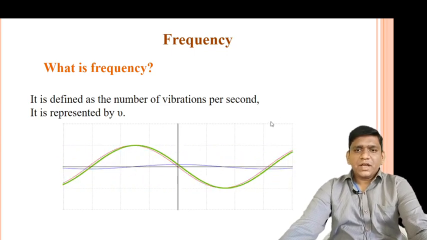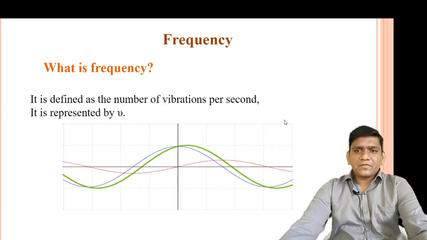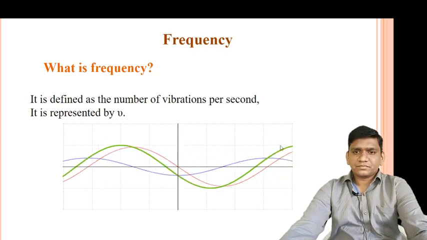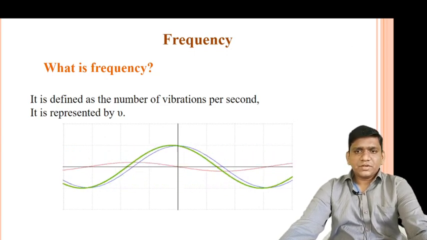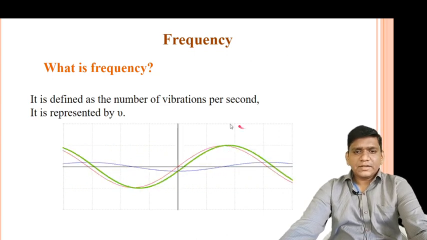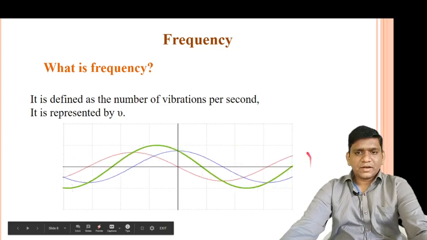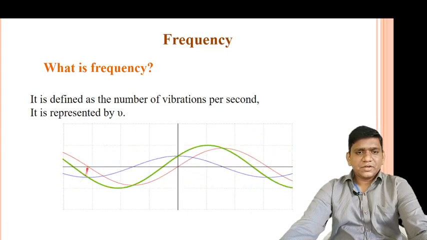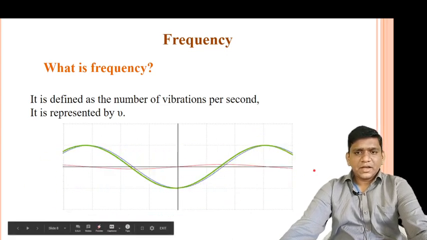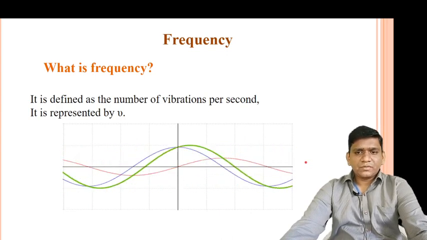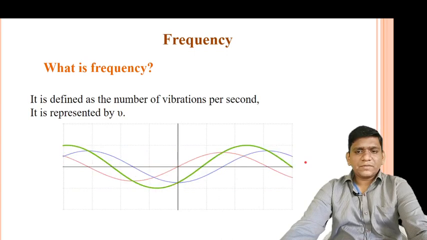So look at this animation, and from this animation we learn what frequency is.